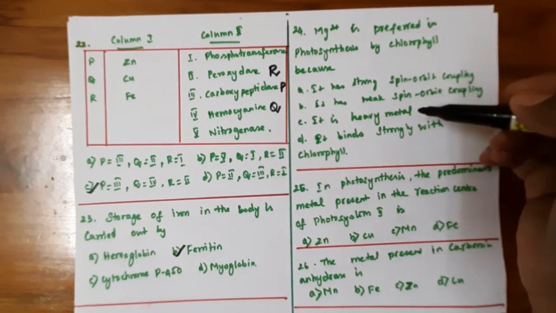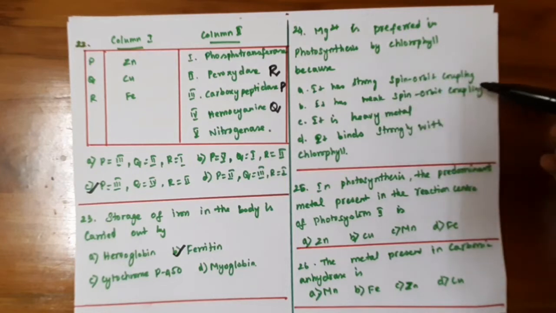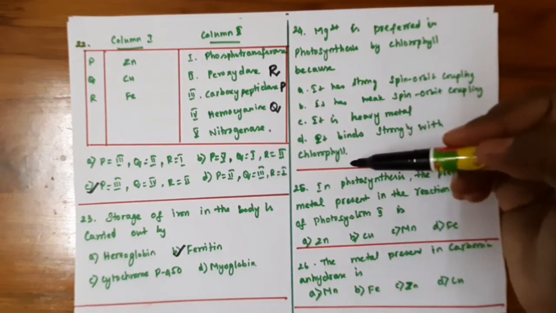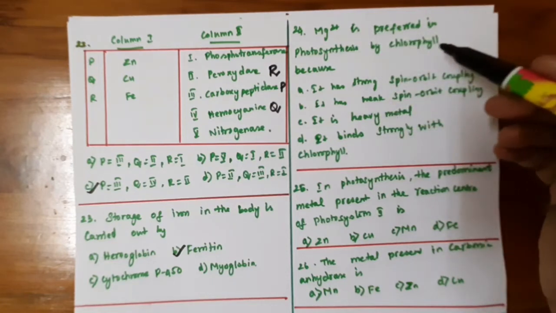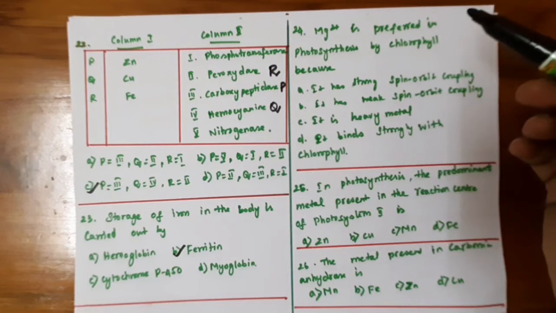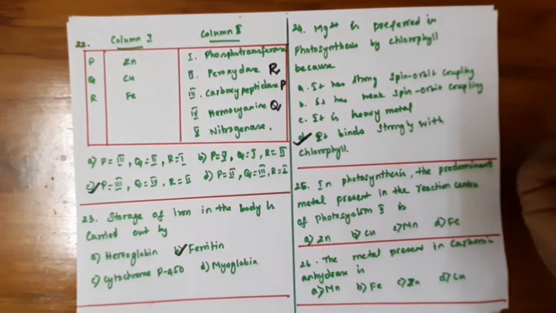Okay. So here it has strong spin orbit coupling, it has weak spin orbit coupling, it is heavy metal, it binds strongly with chlorophyll. So the nature of the green color is due to the presence of magnesium 2+ ion. So this magnesium 2+ ion holds the chlorophyll tightly. So the correct option is C, it binds strongly with chlorophyll.